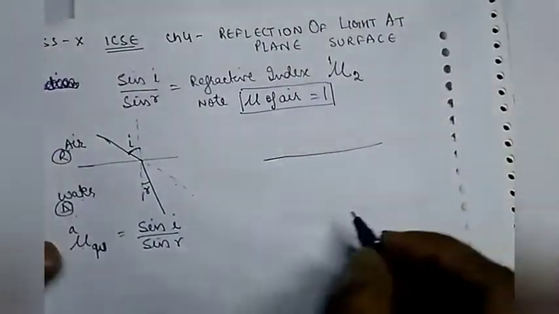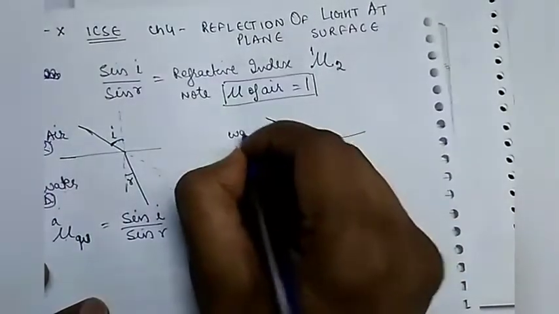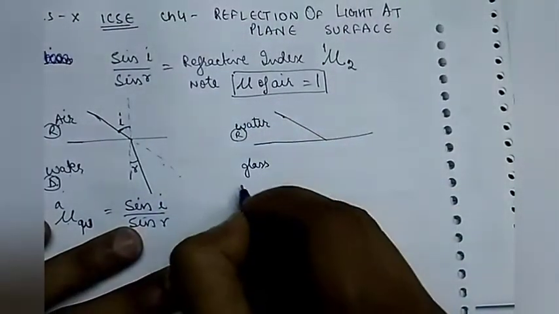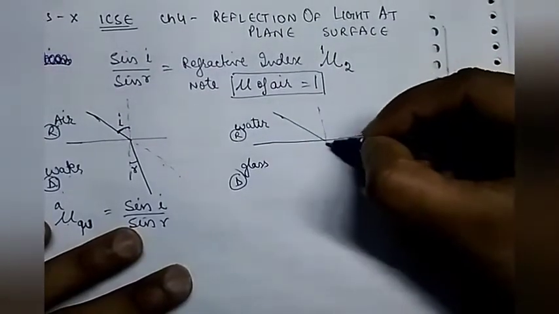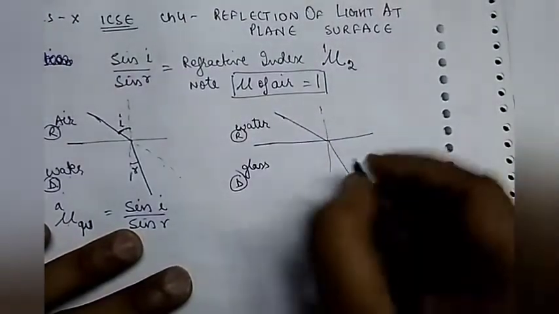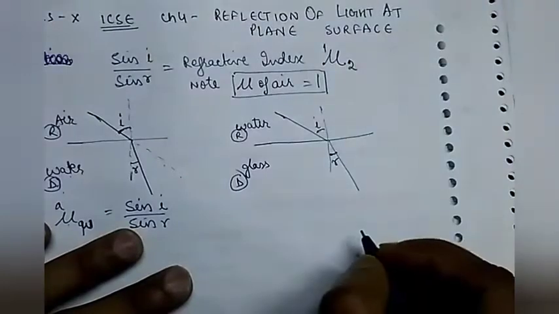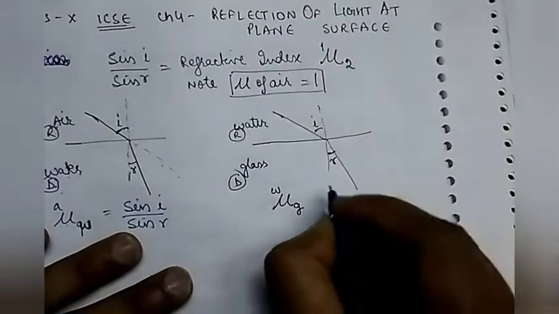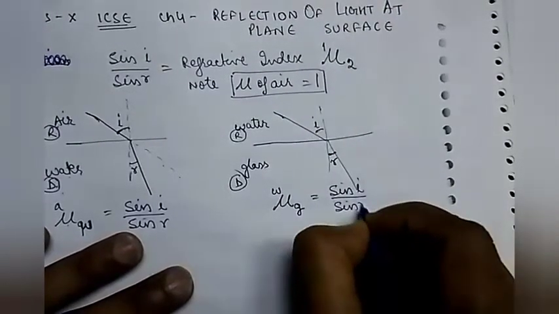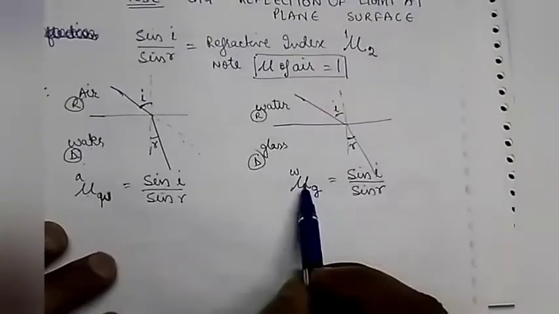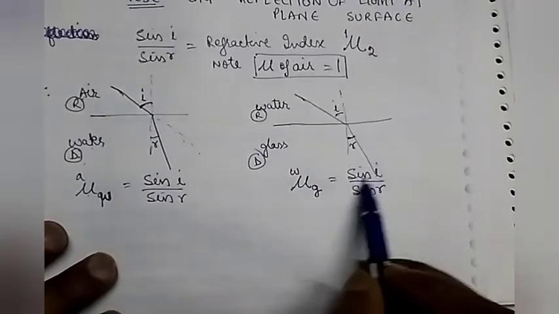Now let us consider one more example. A ray of light is traveling from water to glass. Again, water is less dense than glass, and glass is denser, so this will be the rarer medium and this the denser medium. This will be the normal. The light will tend to move towards the normal, shifting a little. This is the angle of incidence and this is the angle of refraction. So mu of g w, glass with respect to water, will be equal to sin i by sin r. Here mu of water with respect to air is sin i by sin r, and mu of glass with respect to water is sin i by sin r.